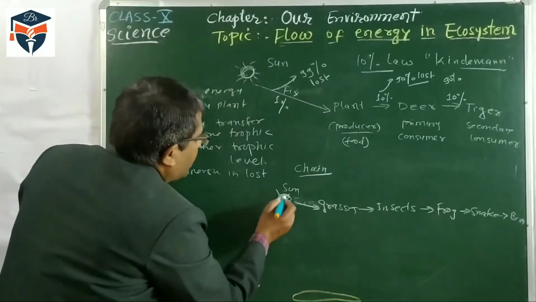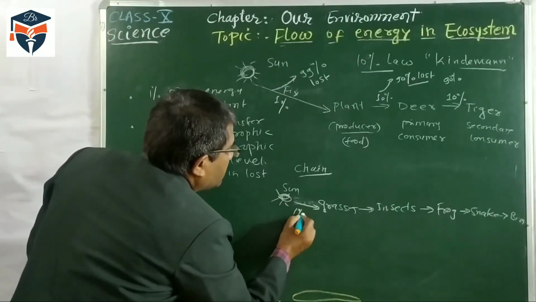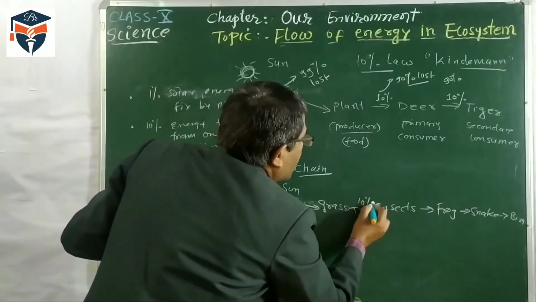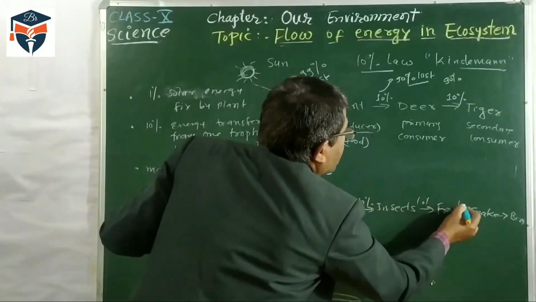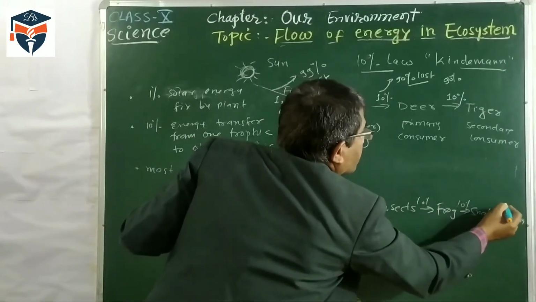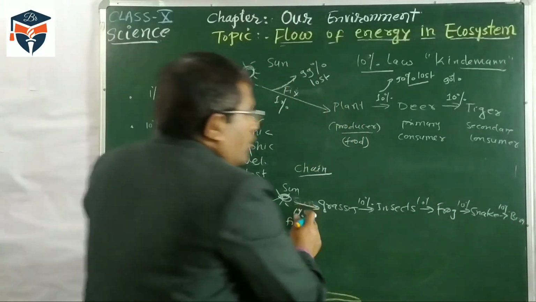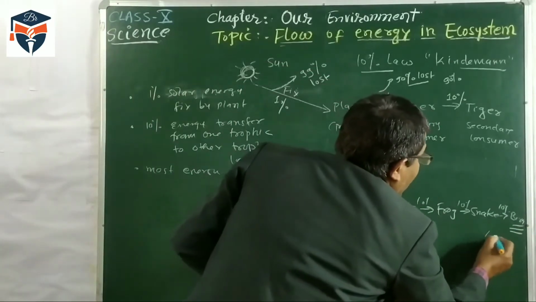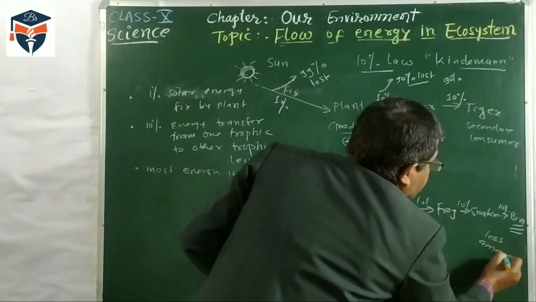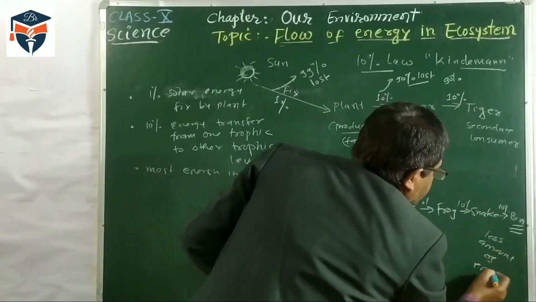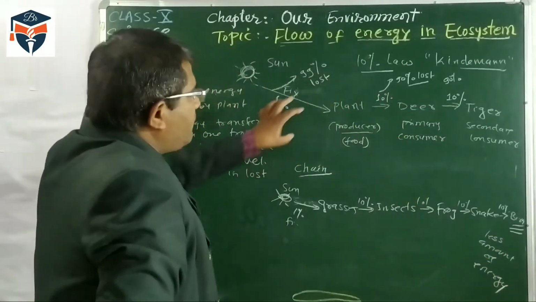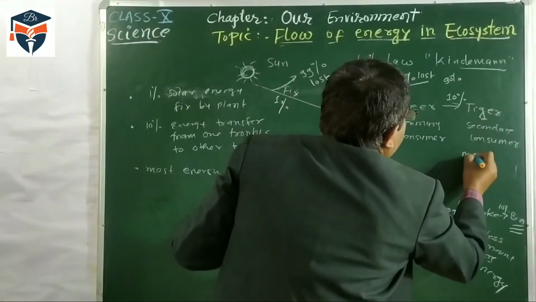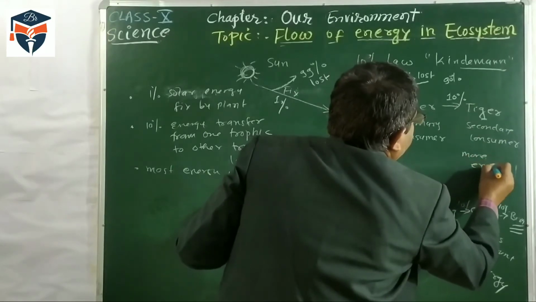In this food chain also, what happened? Only 1% energy will be fixed by the plant. Then at each trophic level 10% energy is transferred. So in a long food chain, this organism will get a very small amount of energy. But if the food chain is short, in such cases the organism gets more energy.